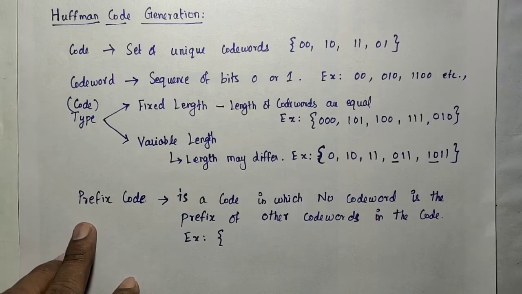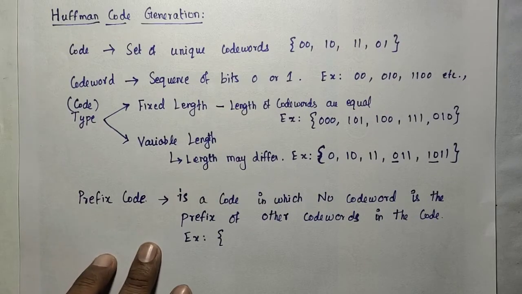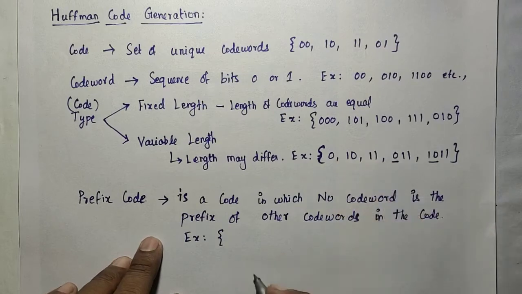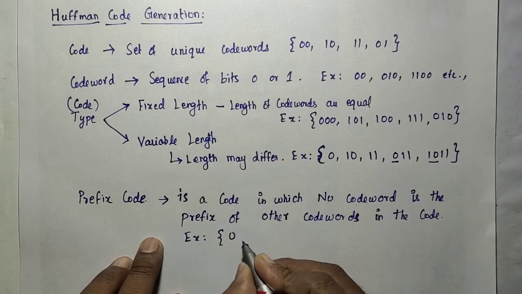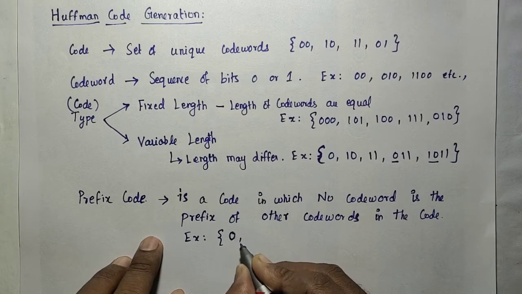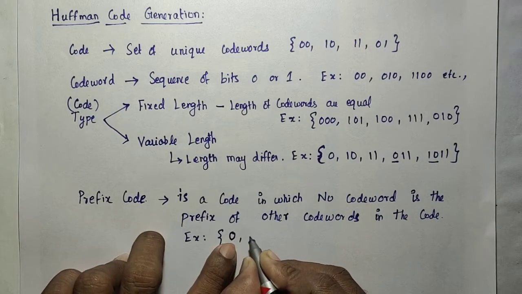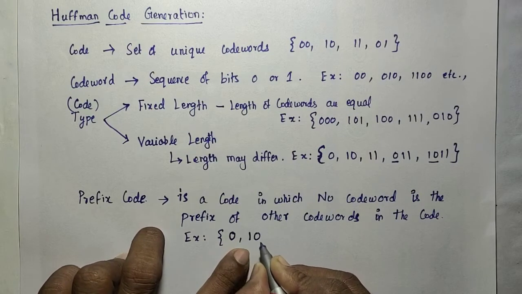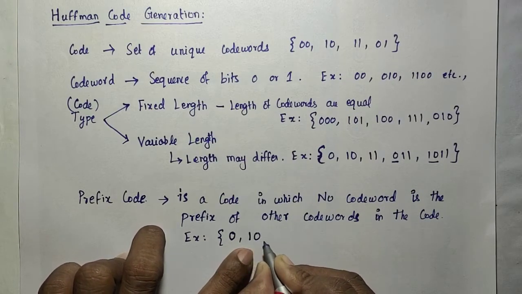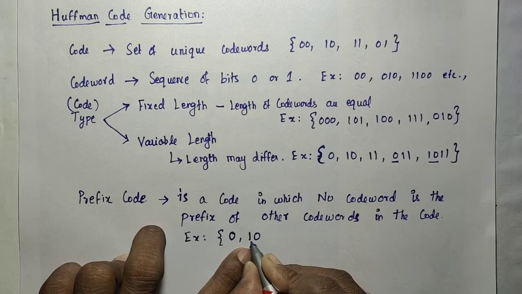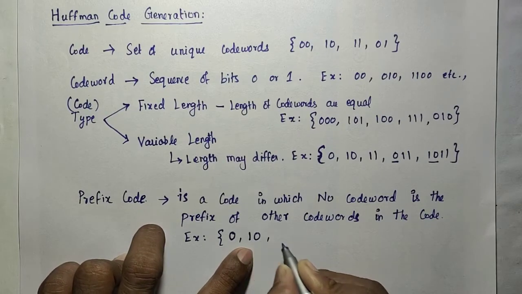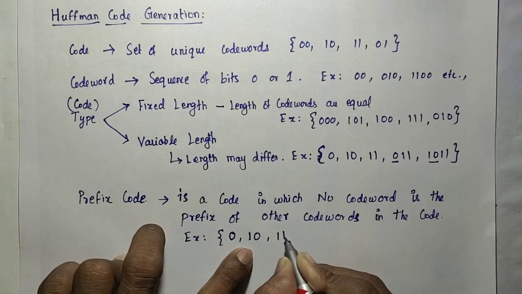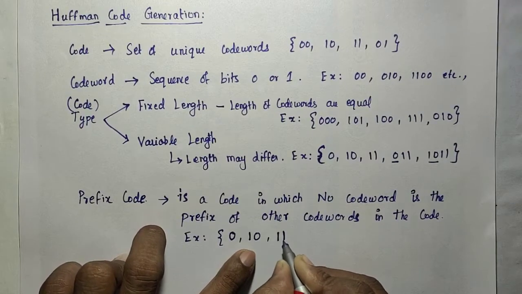How do we avoid making the code a prefix code? If you set this as 0, and you want to add one more code word, it should not start with 0. So I can make it 10. Similarly, if you want to add one more code word, it should not start with 10. So instead I can add 11.